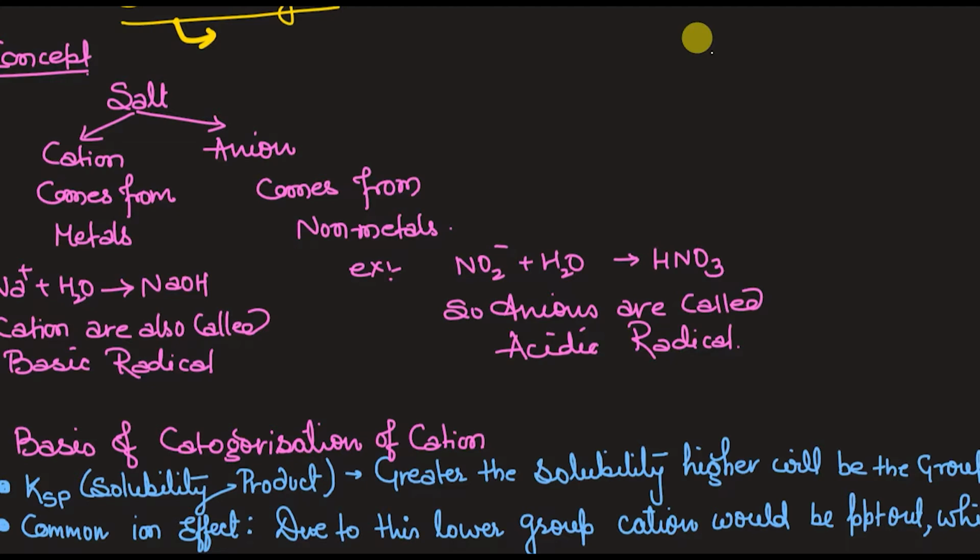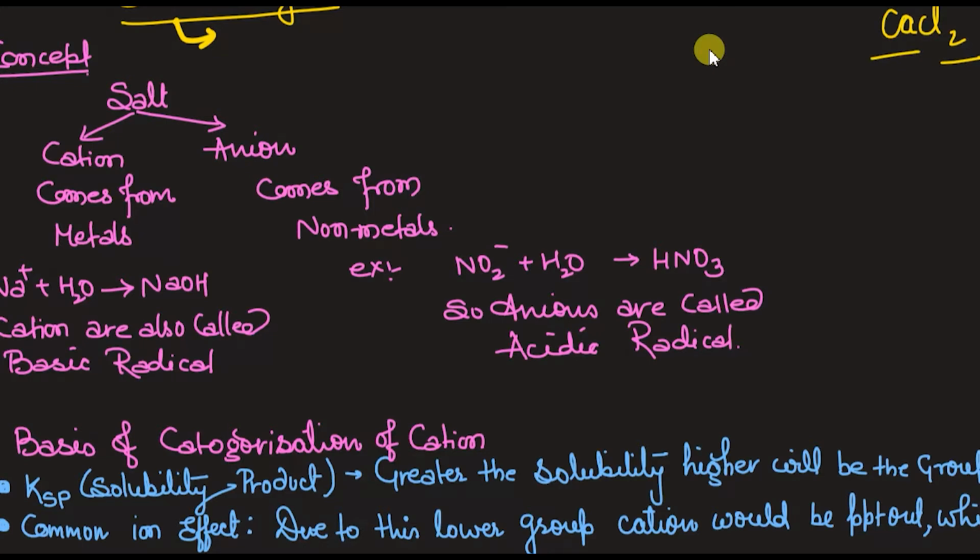Two things are there. So here in this analysis, by some experimental method, by demonstration, we will identify which cation and which anion the salt given to you has. So if I give you CaCl2, you will say that the cation is Ca and the anion is Cl, obviously you can say.